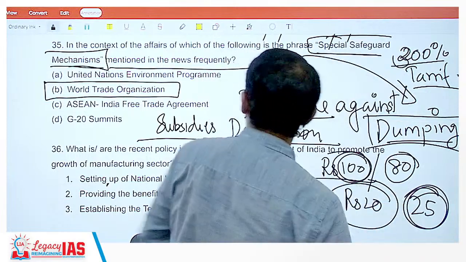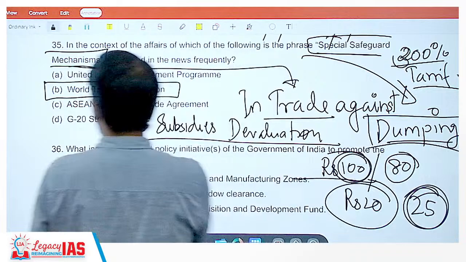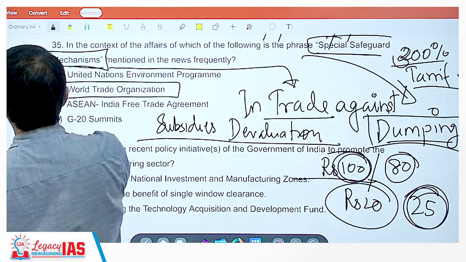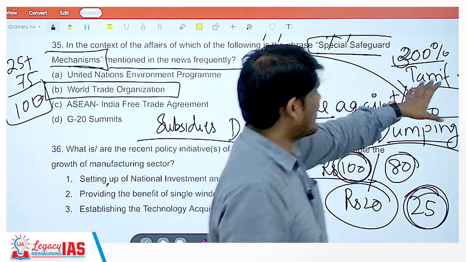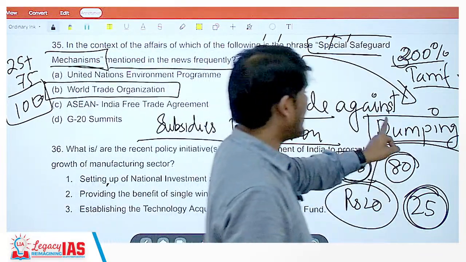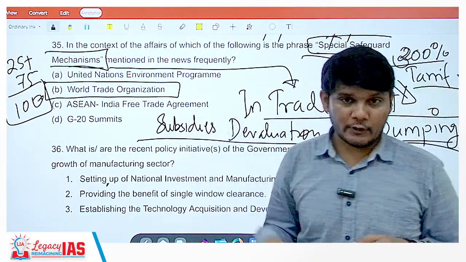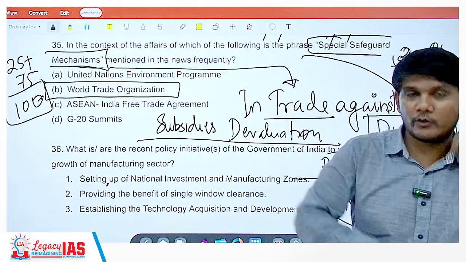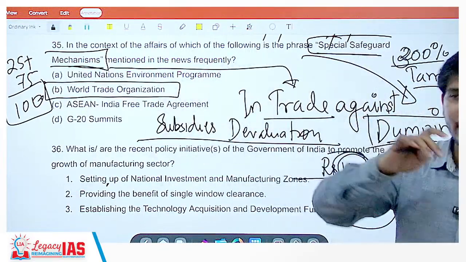So 300% tariff on 25 rupees means 75 rupees tariff. So it will become 25 plus 75 equal to 100. I am charging this tariff under the special safeguard mechanism because I claim that you are dumping your product. Now the other country would claim no, I am not. Then this issue would be taken to the dispute resolution mechanism of the WTO, and that will give a final decision.